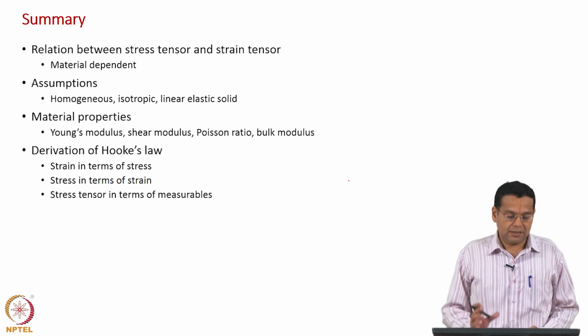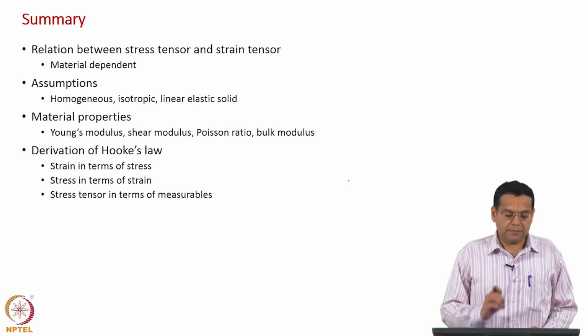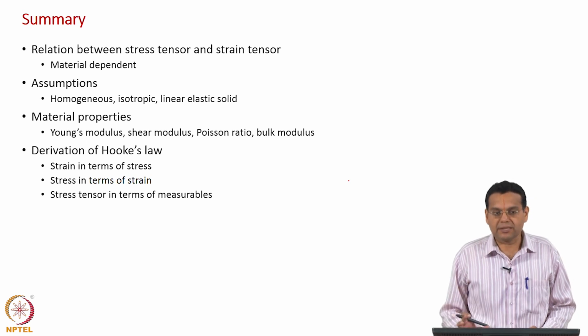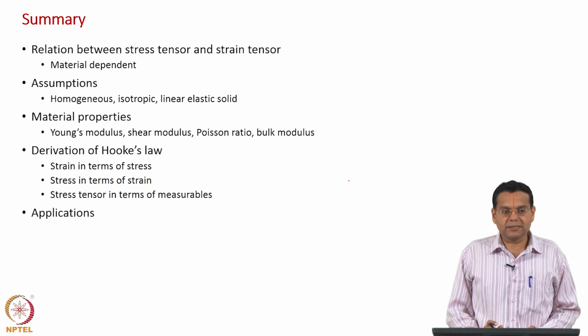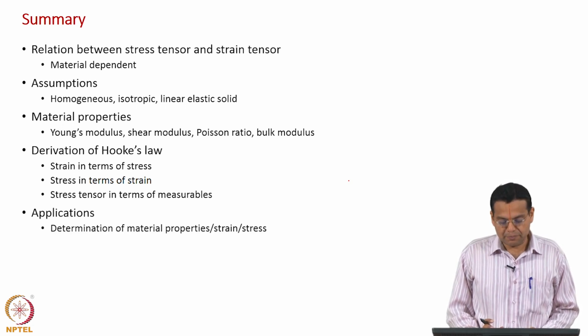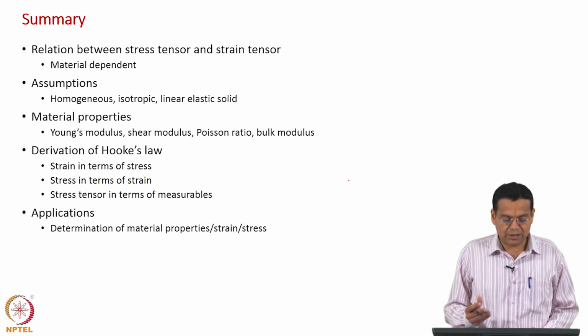That is a major objective and achievement here, expressing the immeasurable in terms of measurable quantities. Finally we looked at some very simple applications in determination of material properties, strain, stress, using the same set of relationships, where something is given, something is not given, and we found out what is not known to us.